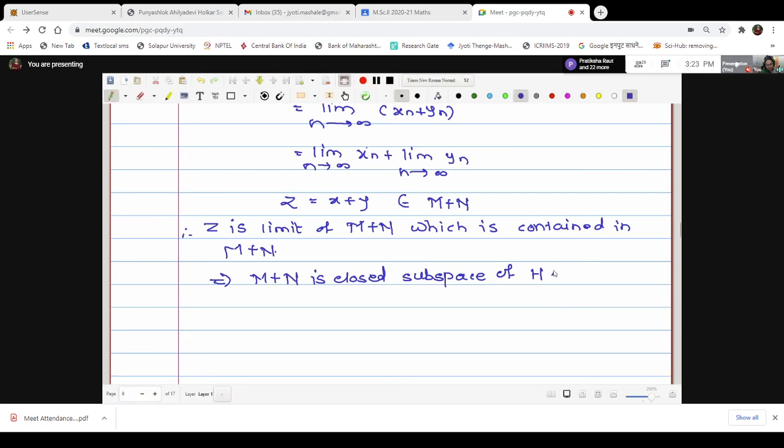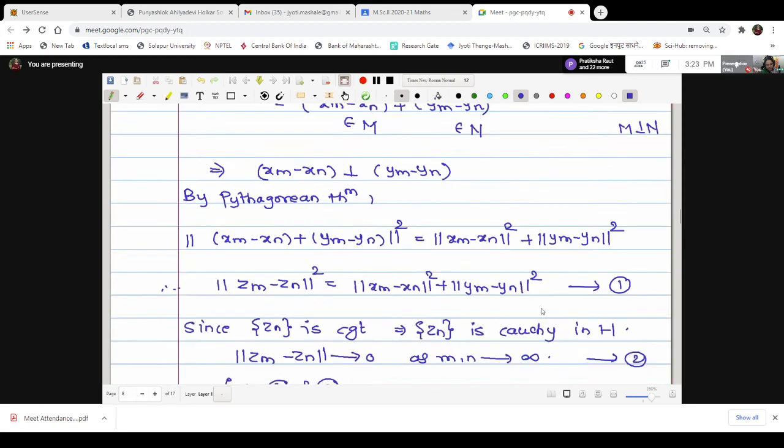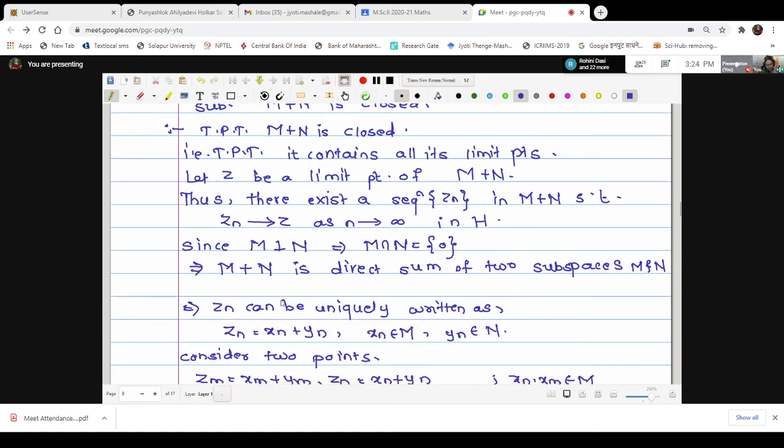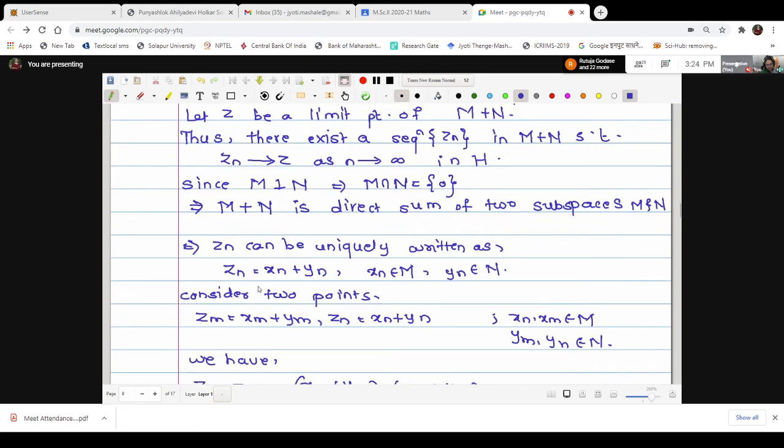We have started with a limit point z. In order to show that M plus N is closed, we started with a limit point z in M plus N, then there exists a sequence zn in M plus N. Later we wrote zn as xn plus yn, and zn is convergent, hence Cauchy.